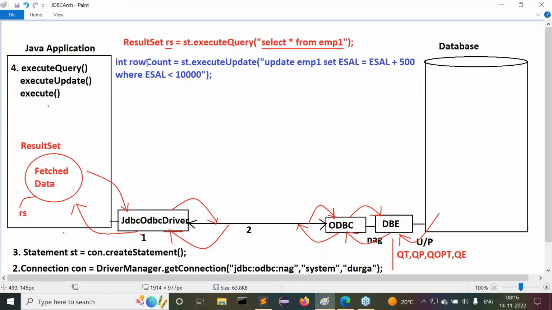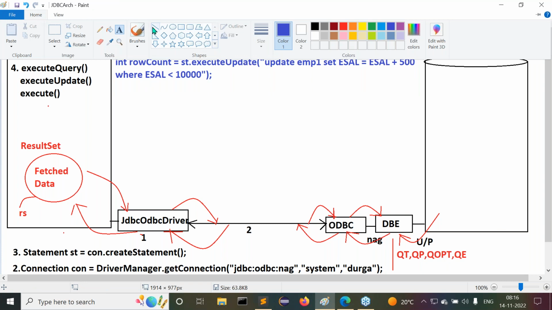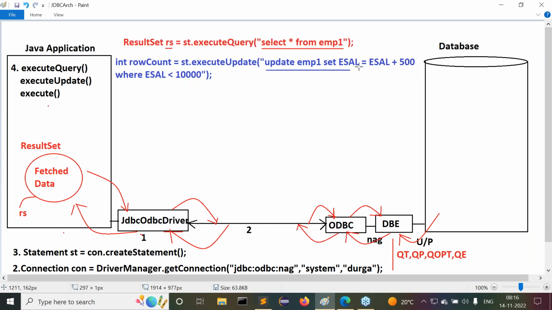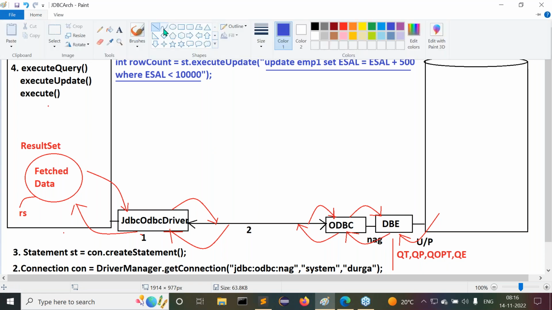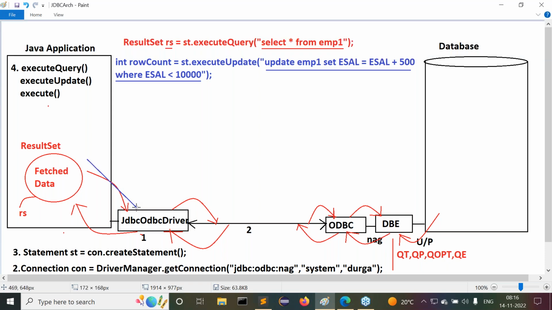Observe carefully. When JVM executes this particular instruction, immediately JVM will take the parameter of this executeUpdate method. That parameter is the update SQL query. Now JVM will send that update SQL query to the JDBC-ODBC driver. It will translate that SQL query from Java representations to ODBC representations.